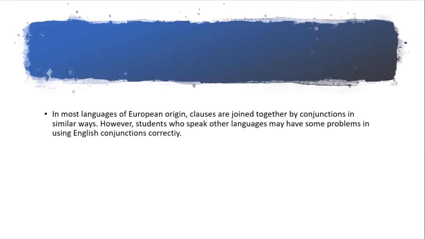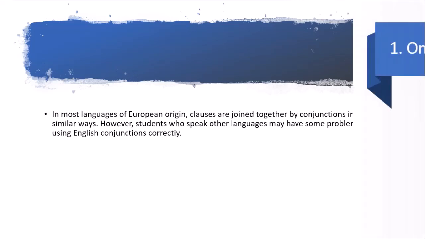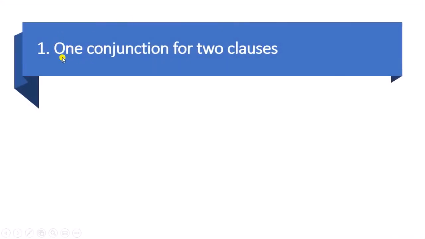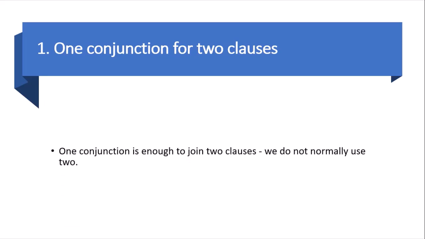However, students who speak other languages may have some problems in using English conjunctions correctly. Like you can see in this first situation, one conjunction for two clauses. If we have to join two clauses, we only need one conjunction. We don't need two conjunctions for two clauses.